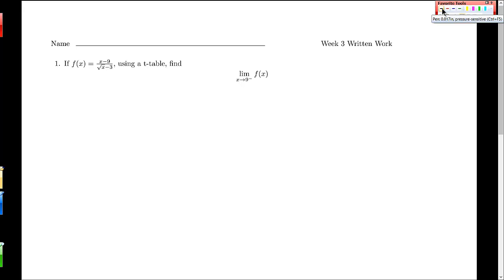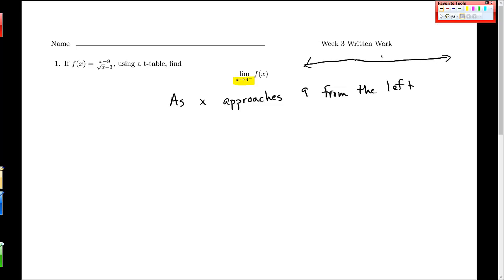And I have to use a t-table to find the limit, and then right here is interpreting what we have learned in this math class as x approaches 9 from the left. Okay? So, in terms of that idea, if you even just think about the real line, I have 9, 8, 10. Going from the left is coming in from this direction.